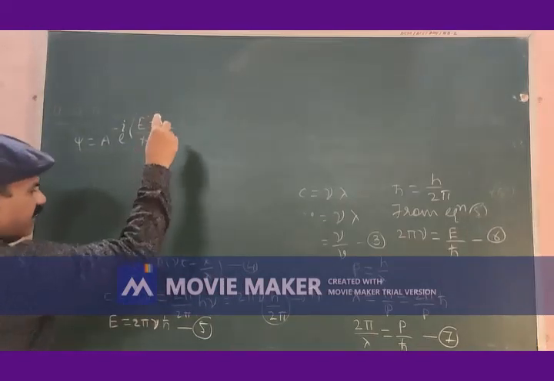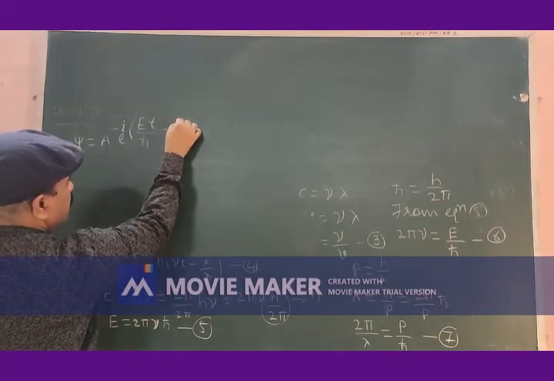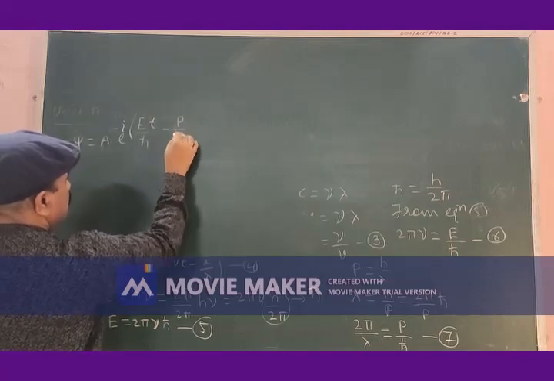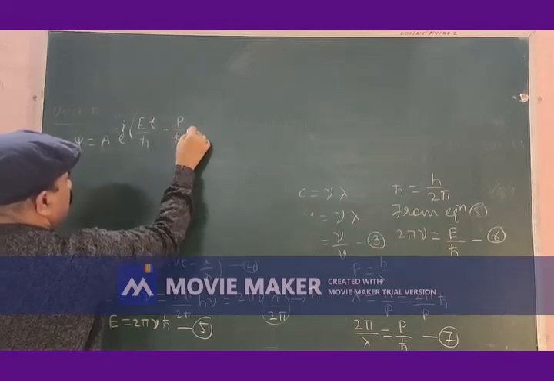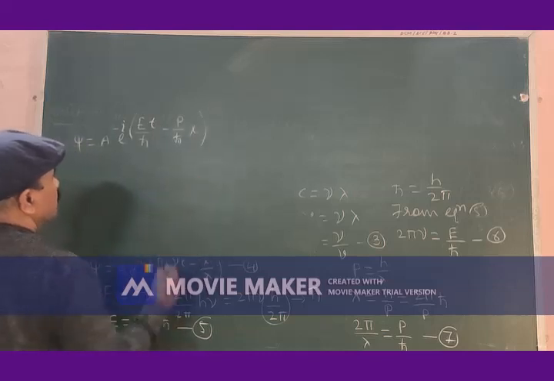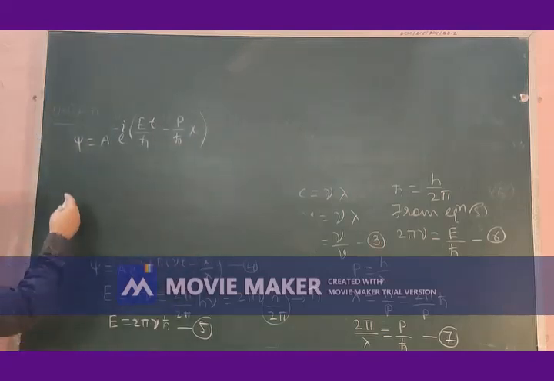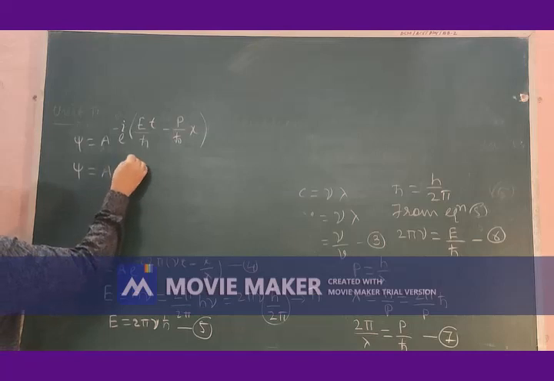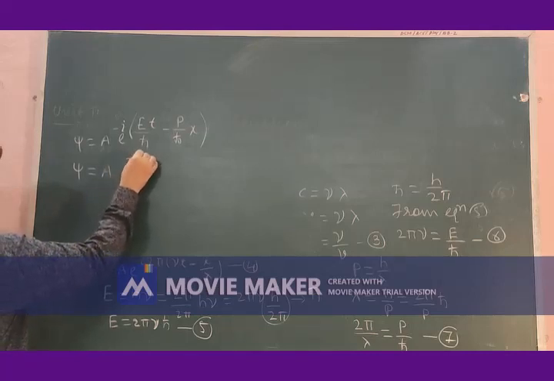So it will be minus P by H cross into x. Let me put this further as psi is equal to A into e to the power minus i.